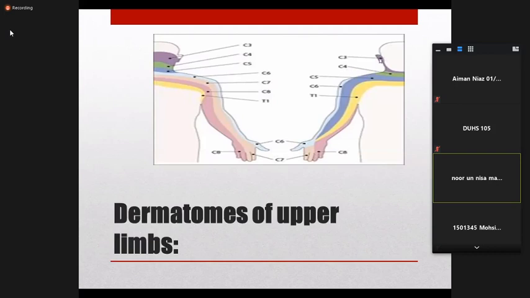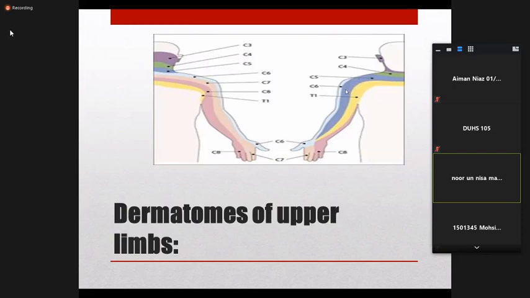So C3 supplies the back of the occiput, C4 the collar part of the neck, and then C5 is just below the collar, extending anteriorly. If you place your hand in the front position, that is C5. C5 supplies the skin just below the collar part of the body.